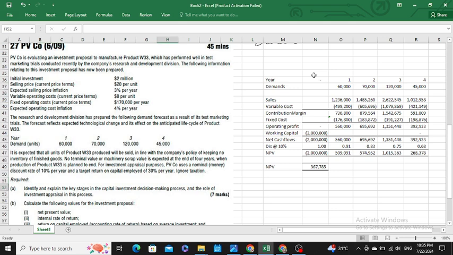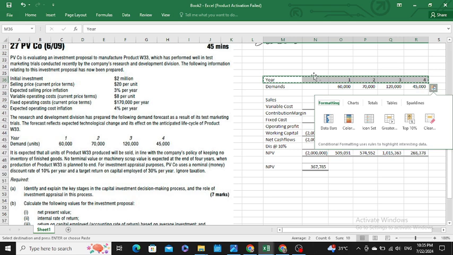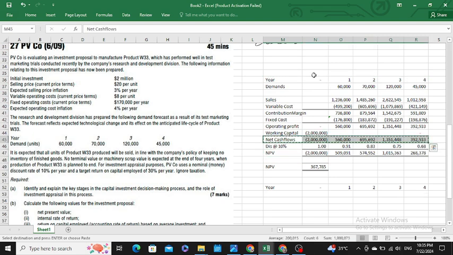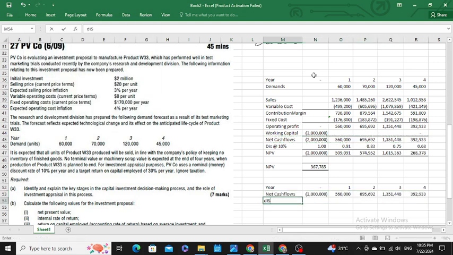Then in part 2, you have to calculate the internal rate of return. As I told you earlier, for the internal rate of return, you have to calculate the negative cash flows. So I am calculating the negative cash flows. Your cash flows are as follows. So I would copy the cash flows, Control P, and only place the values. Then I place the discount rate. The higher the discount rate, the lower or more negative the present value would be.